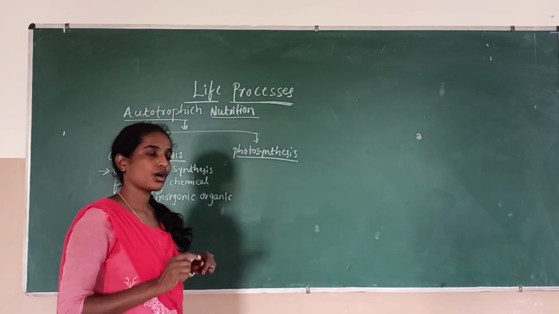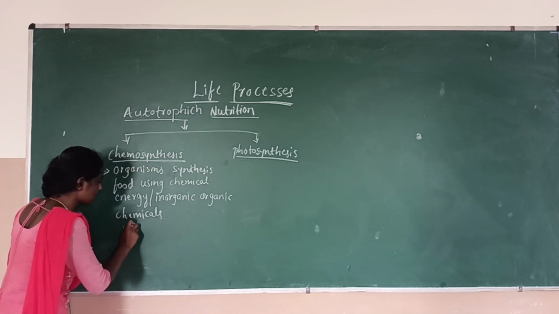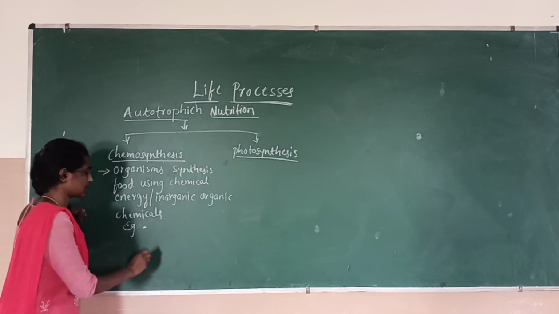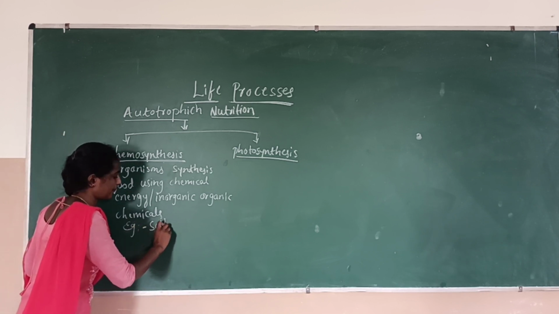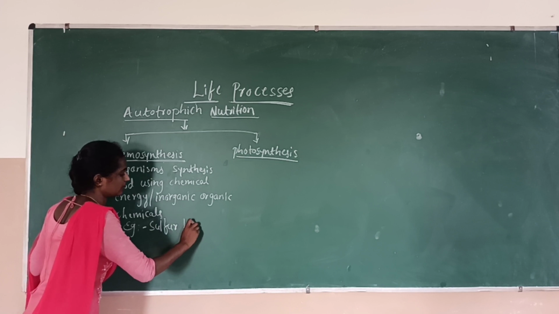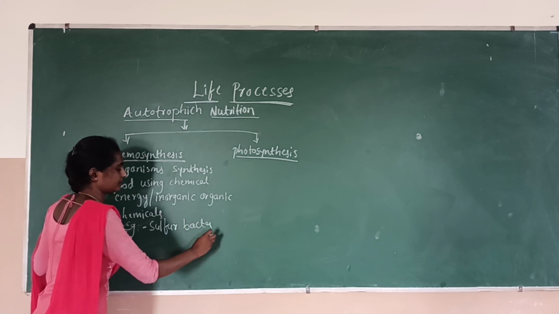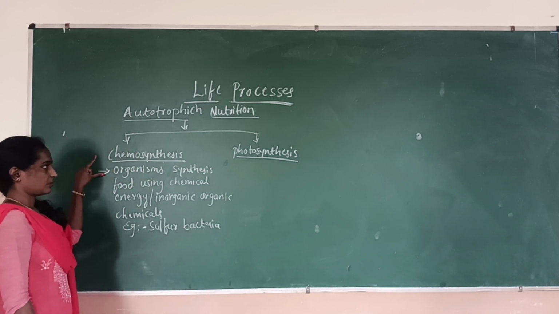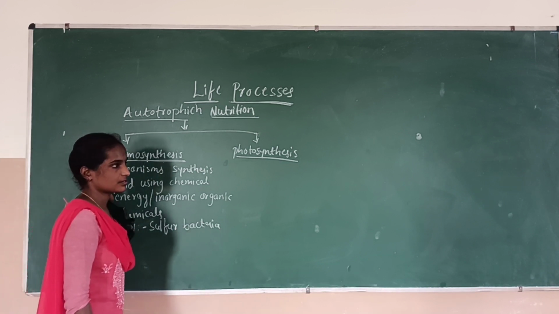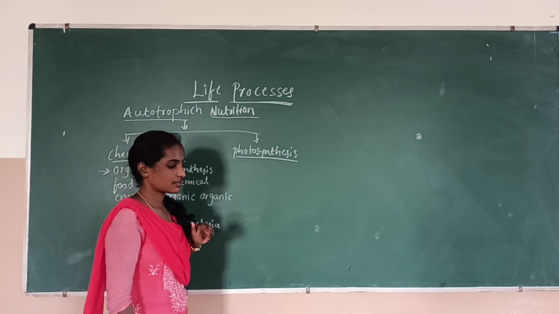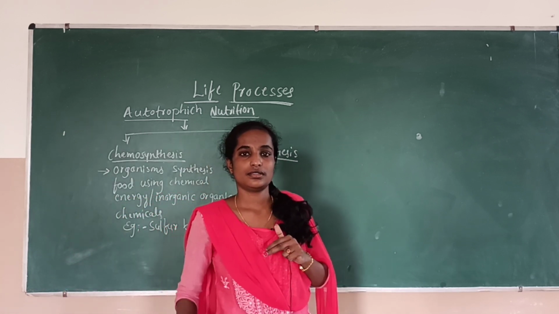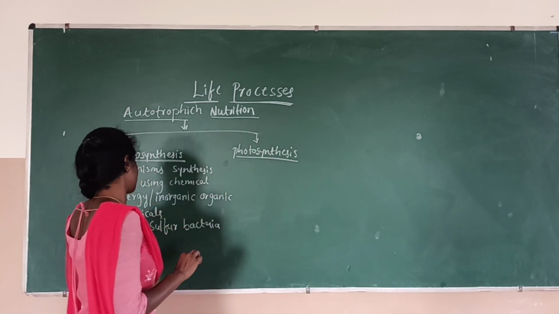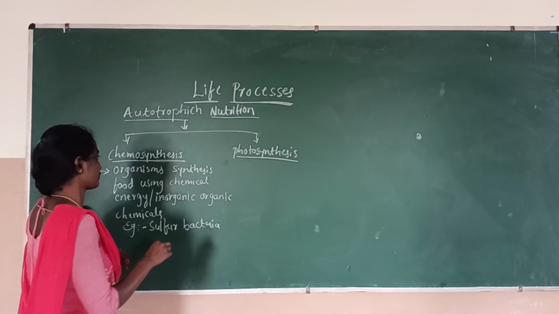These organisms are called chemoautotrophs. The example for this chemosynthesis or chemoautotrophs is sulfur bacteria. So chemosynthesis is the process where the organism synthesizes its own food by using chemical energy or inorganic chemicals, and the example here is sulfur bacteria.